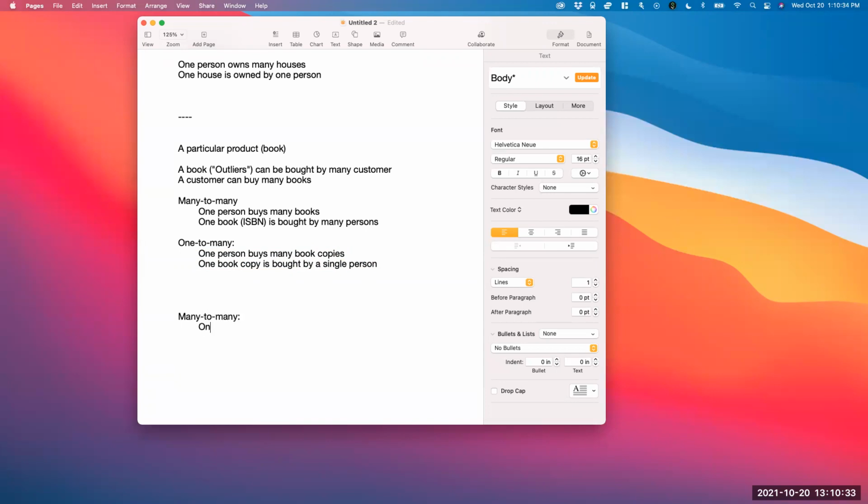because one author can write many books, and one book is written by many authors. This is more clear than the transactions of buying and selling books. So one author can publish or write many books, and one book can be written by many authors. Loa, you have a question?